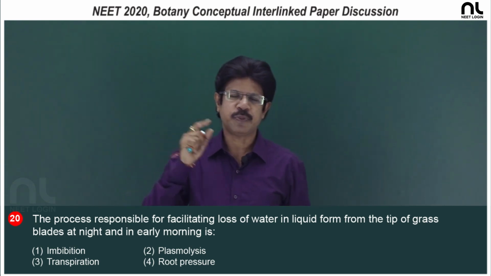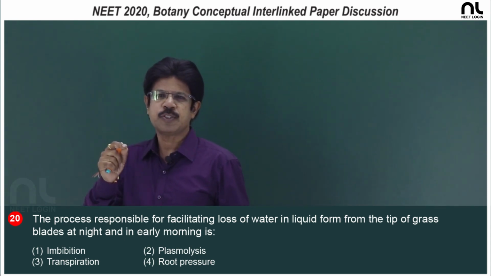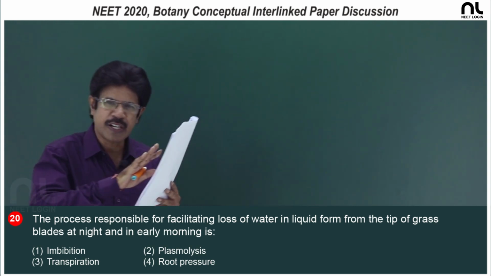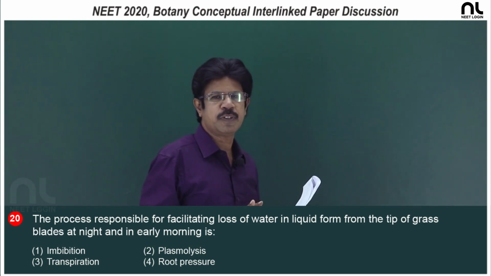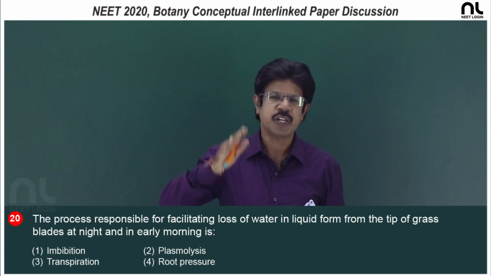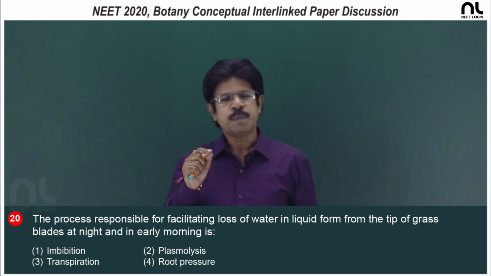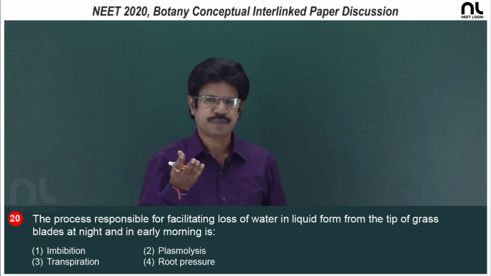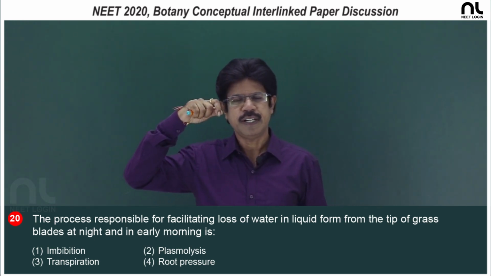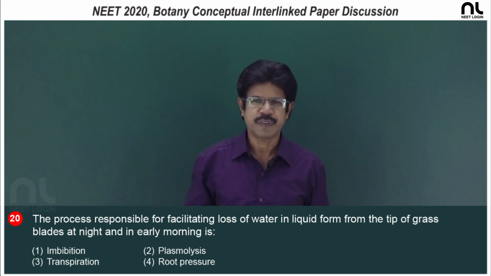Root pressure is responsible. Root pressure contributes a modest push in overall long distance transport, but root pressure alone is not responsible for long distance transport. Root pressure causes the push, whereas transpiration causes the pull. Root pressure is positive, transpiration pull is negative.